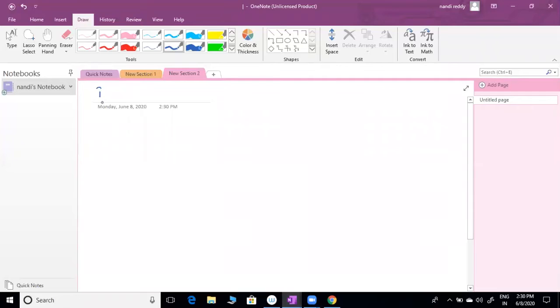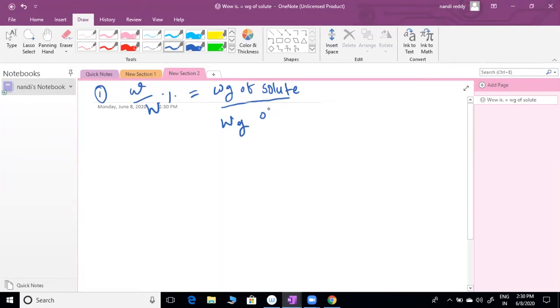First formula, whoever is here, please note down. W by W percent means W grams of solute, capital W, grams of solution into 100. G means grams, please don't write this a different way. All these are for finding the concentration of solute. Our target is very simple, sir: in the given solution, how much solute is present? We have to find out.